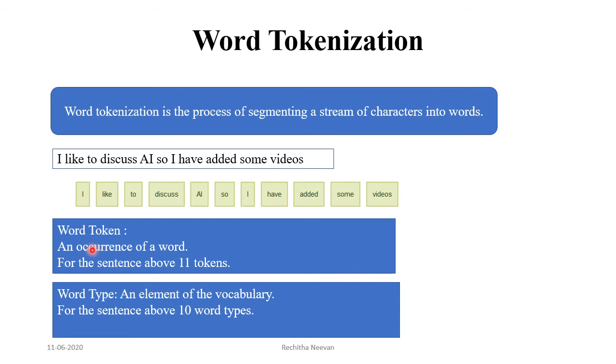A word token is an occurrence of a word. In this sentence, we have 11 words, so the number of words or tokens is 11. A word type is an element of the vocabulary. For this sentence, we get 10 word types. "I" and this "I" are repeating, so there is no need to count twice. Can we write a regular expression to identify words in a sentence? Of course, we can define a pattern, space, and split the sentence into words according to that pattern.